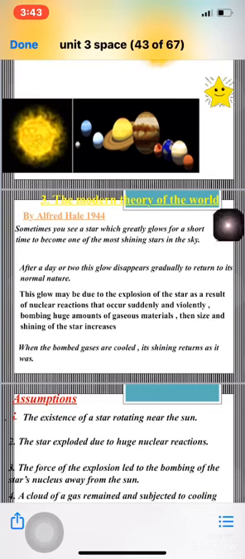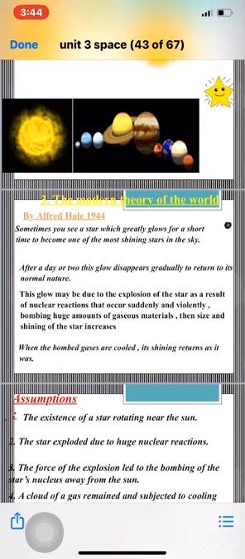Okay, what happened after a day or two? This glow disappears gradually to return to its normal nature. Okay, this glowing, what's the reason for it? Why did this glowing happen? Due to the explosion of the star as a result of nuclear reactions that occur suddenly and violently, bombing huge amounts of gaseous materials. Then the size and shining of the star increases. So this glow was due to the explosion of the star.